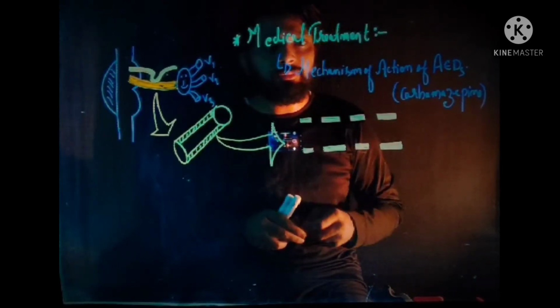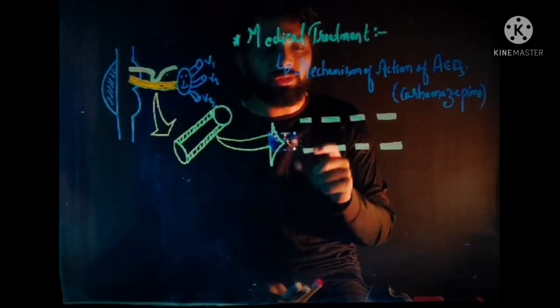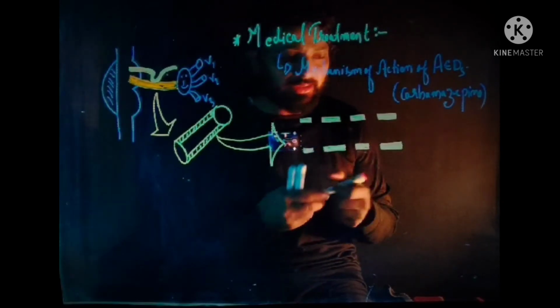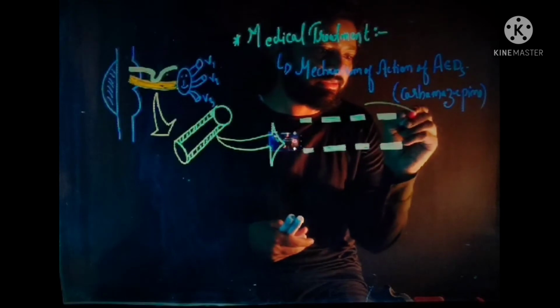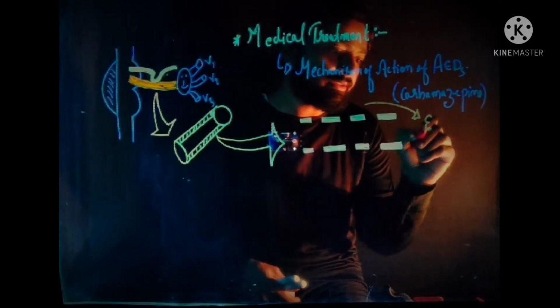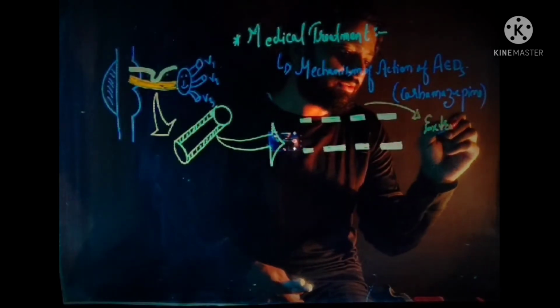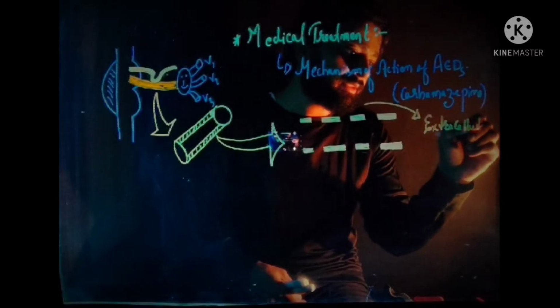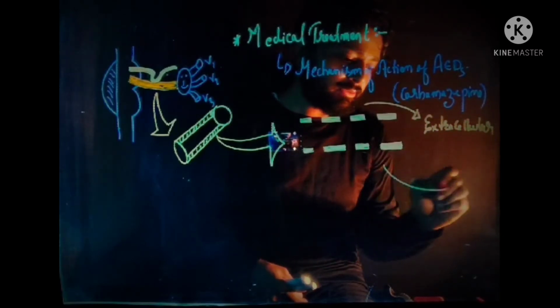Now this sodium channel has two gates. First is the extracellular gate. So consider this is the extracellular aspect, and this is the intracellular aspect.